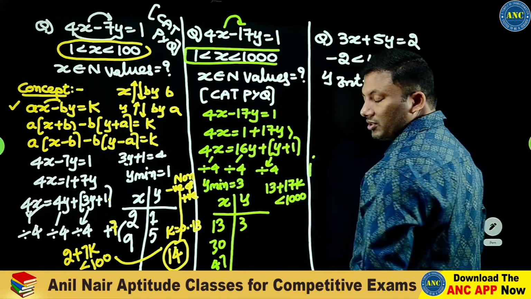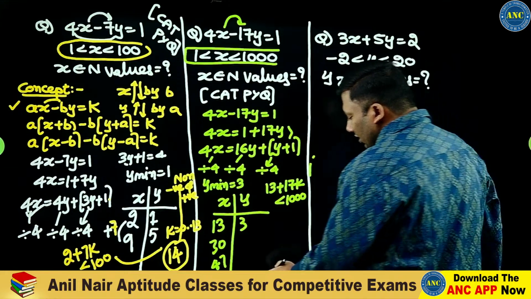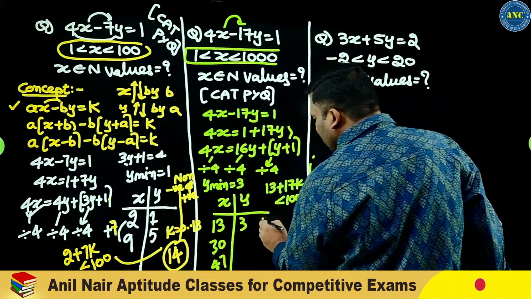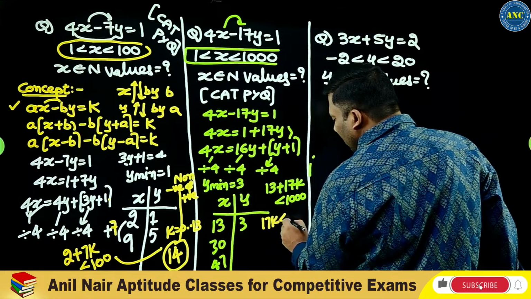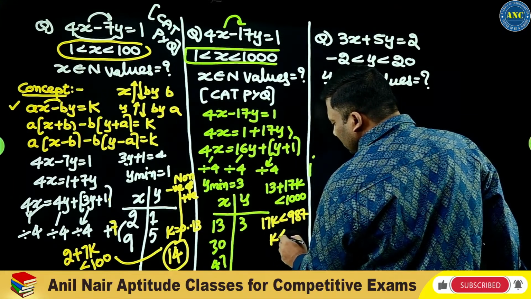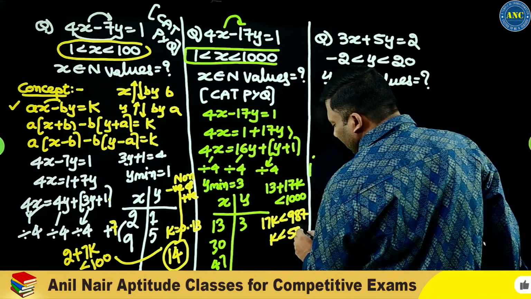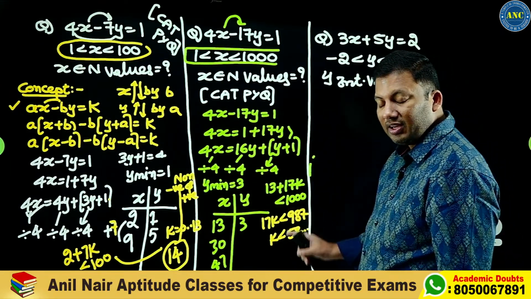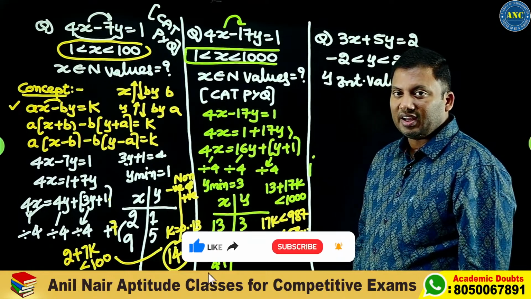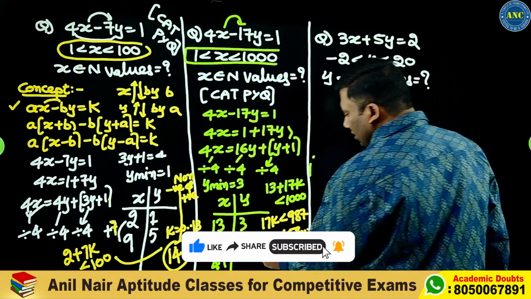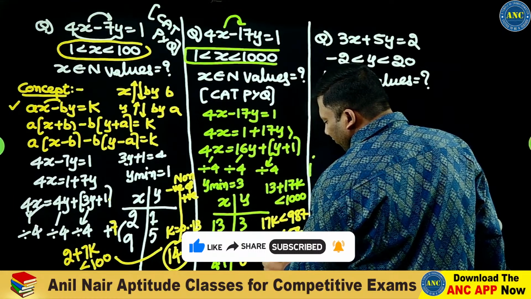That means 17k is less than 987, so k is less than 58 point something. 17 fives are 85, 17 eights are 136. So k goes from 0 to 58.